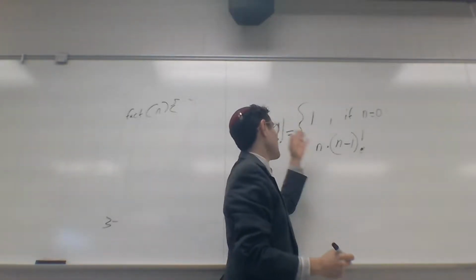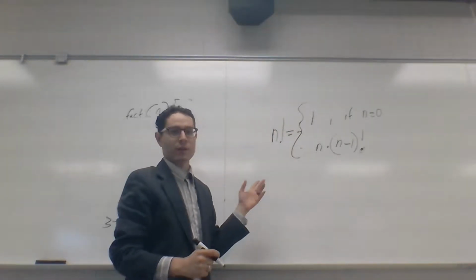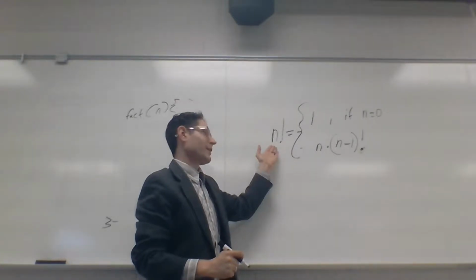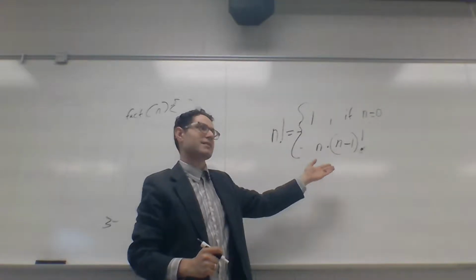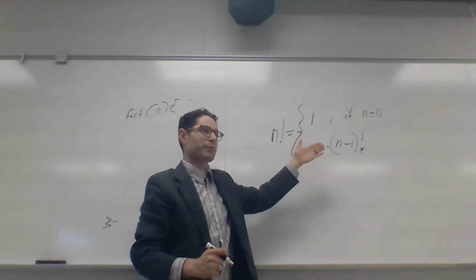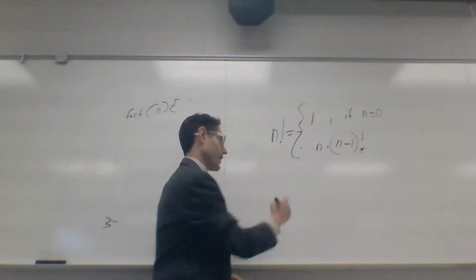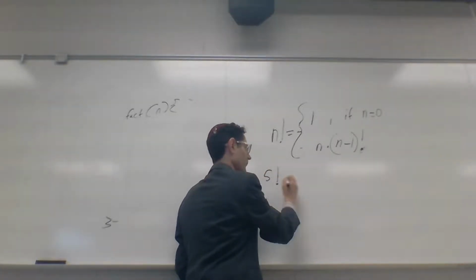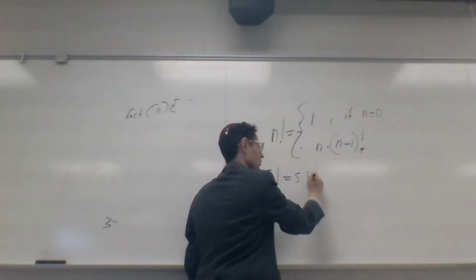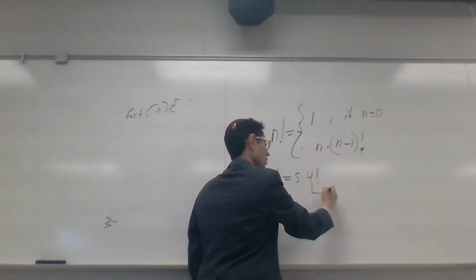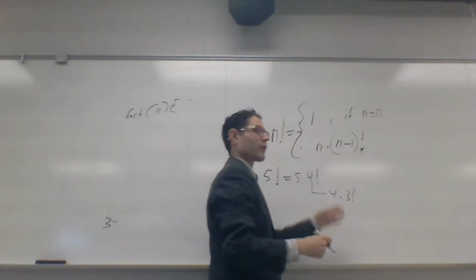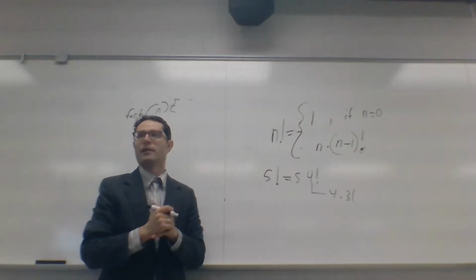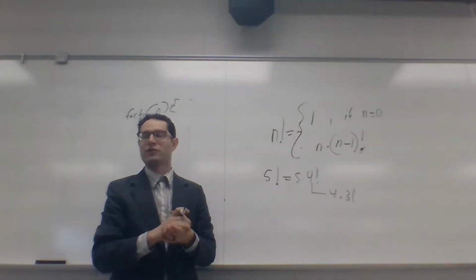Now, this is a recursive mathematical definition because we have n factorial on one side, and on the other side we have n minus 1 factorial. What makes this work is that n minus 1 factorial will compute n minus 2 factorial. For instance, if we're trying to solve 5 factorial, that's 5 times 4 factorial. So our question is, what is 4 factorial? Well, that is 4 times 3 factorial, and so on and so forth, until we get all the way down to 1, as I broke down in the lecture videos.